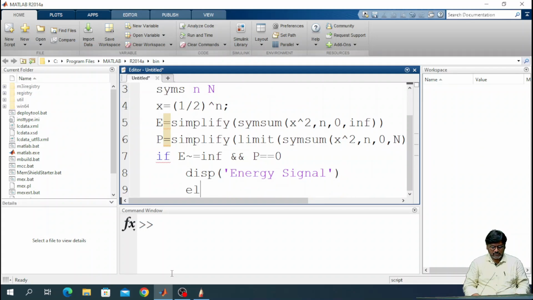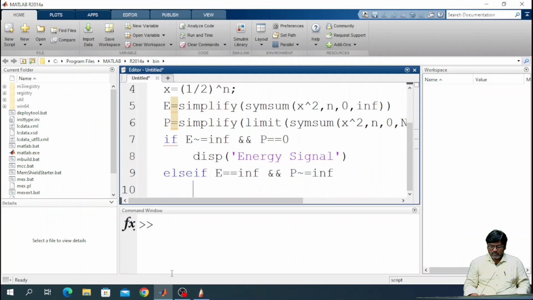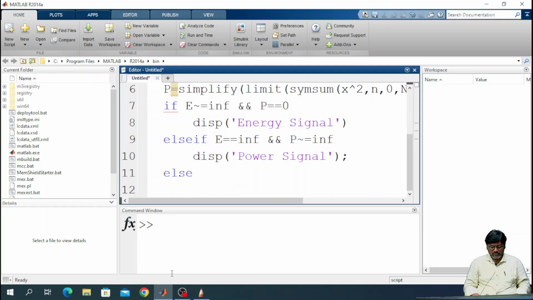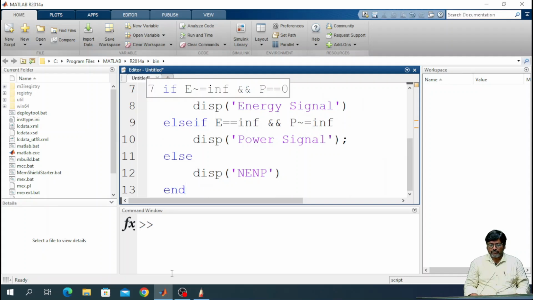In case the energy is infinite and the power is a finite value, then the given signal is a power signal. If the two conditions fail, then else just display that the given signal is neither energy nor power, then end the statement.